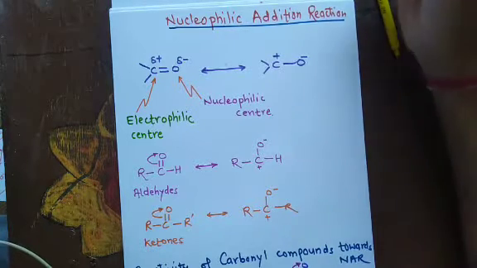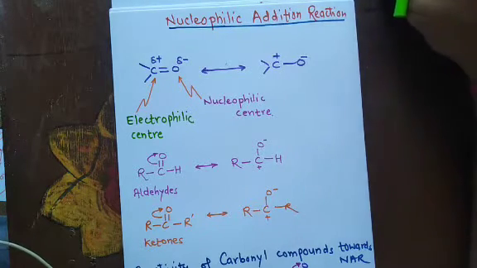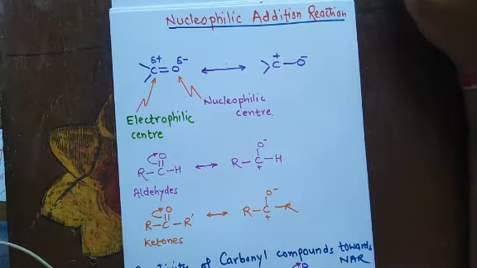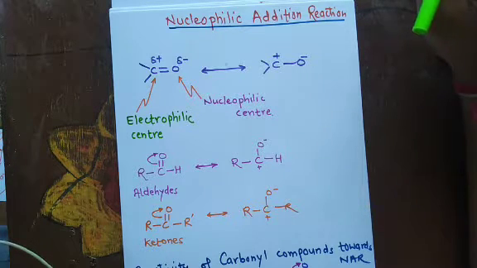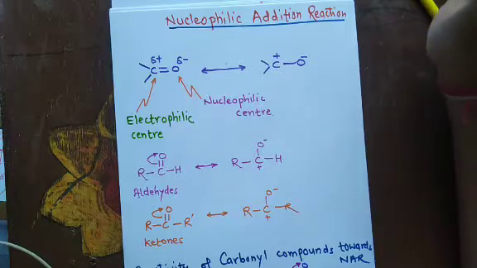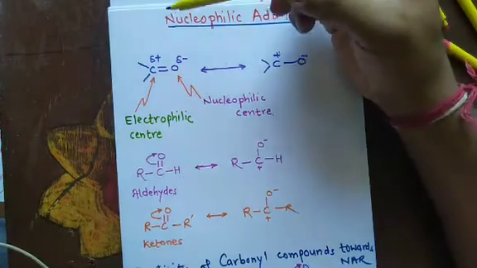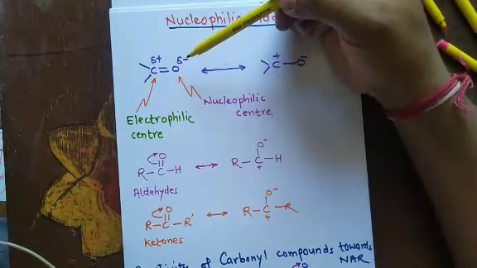Now let us discuss nucleophilic addition reaction. As we all know, nucleophilic addition reaction takes place in multiple bonds wherein the two atoms are of different electronegativities. Now let us take the carbon-oxygen double bond.